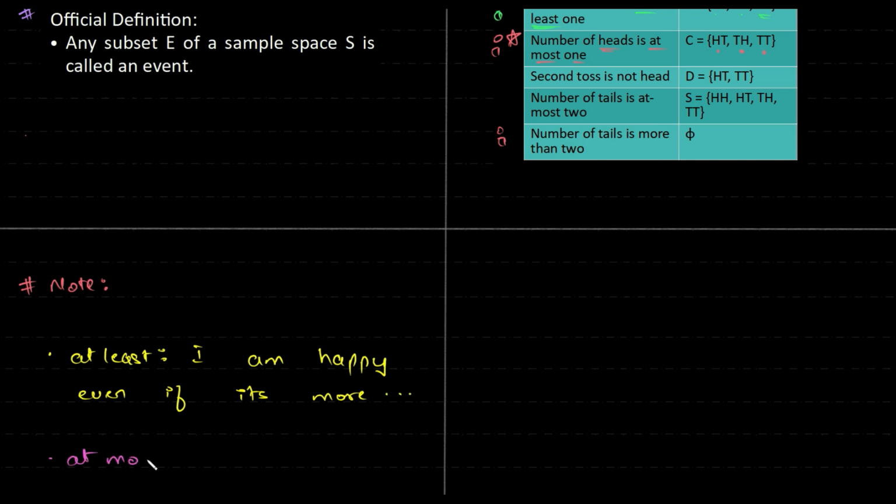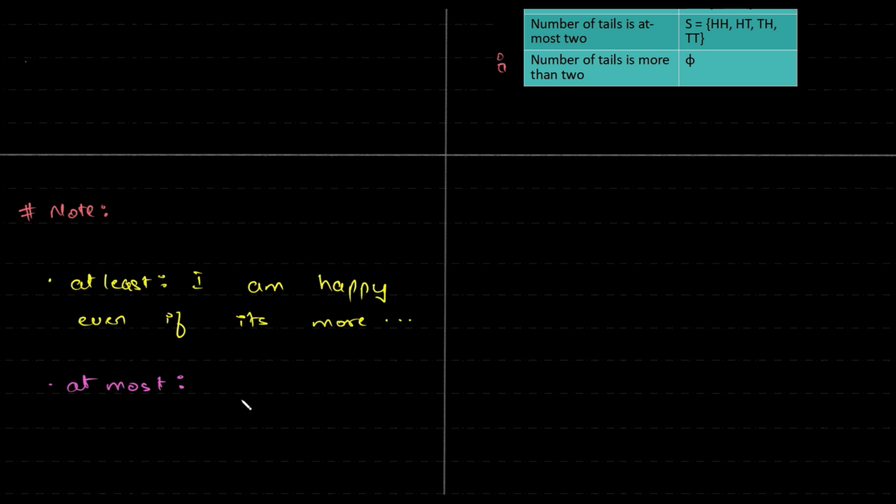When we're talking about at most, they are happy if it does not happen. Say there is a season and you want your team to win, you want at most 1 loss. If they don't lose at all, that's fantastic. But you're like, you know what? If we lose 1, that's okay. So that is at most, right?